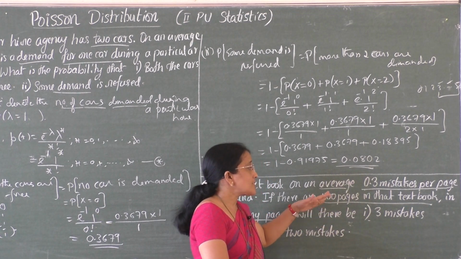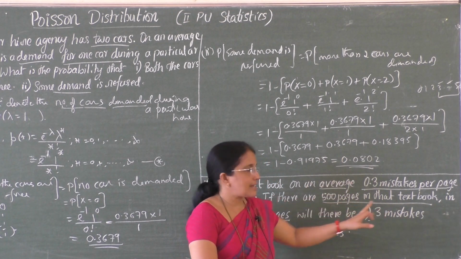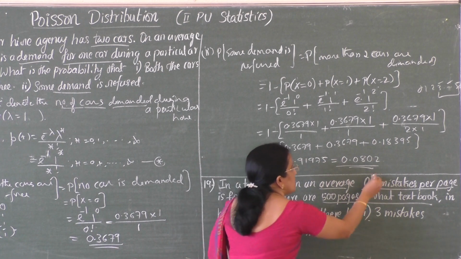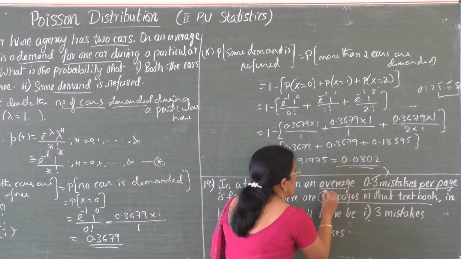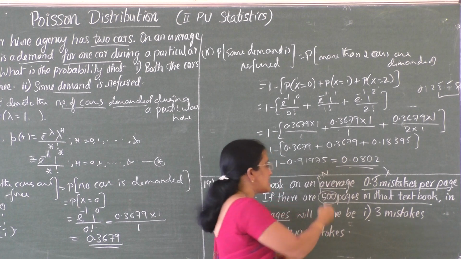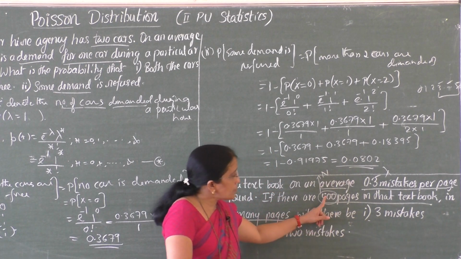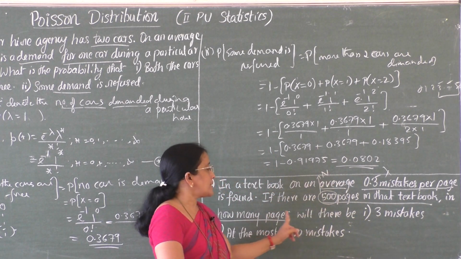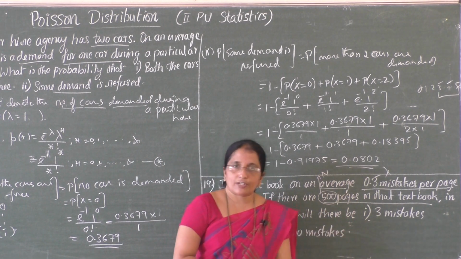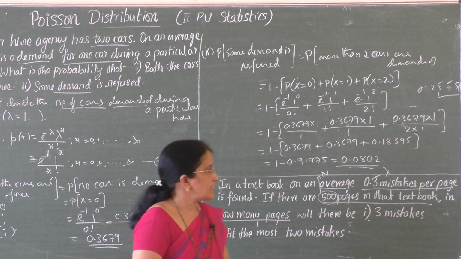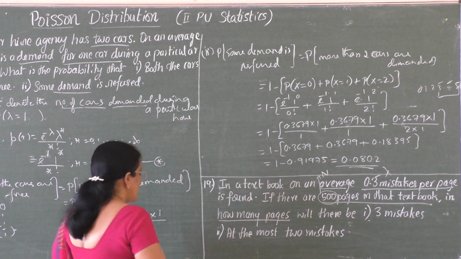Whereas the 500 pages become capital letter N. Among 500 pages, in how many pages will there be 3 mistakes? So capital letter N is 500. Okay, now let us continue this.